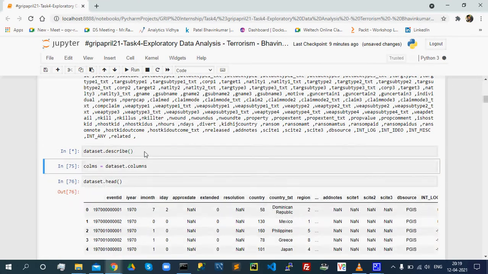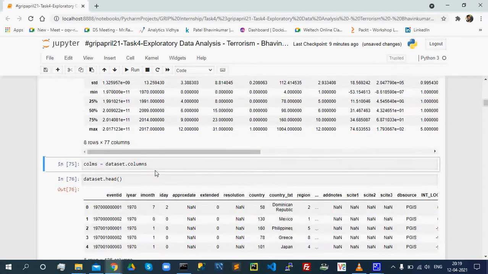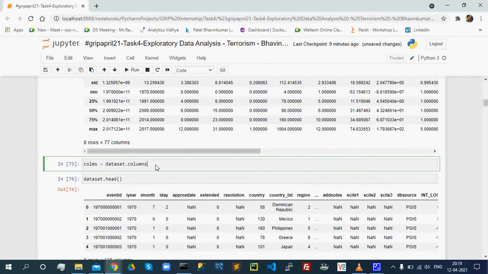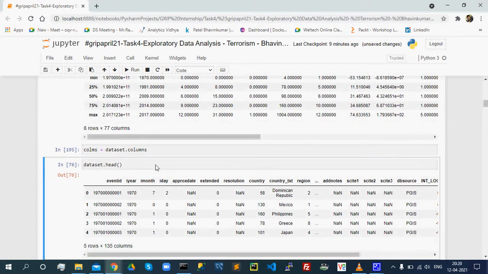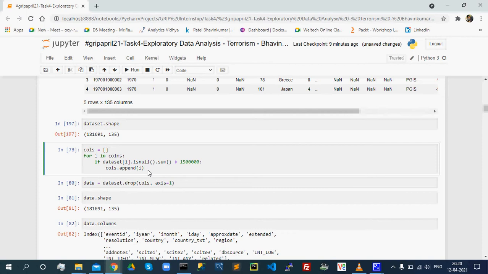This is the description of the dataset. Let me store some columns in the columns variable. Let me display the dataset. This is the shape of the dataset. Let me filter the columns which have greater than 15 million records which are null.